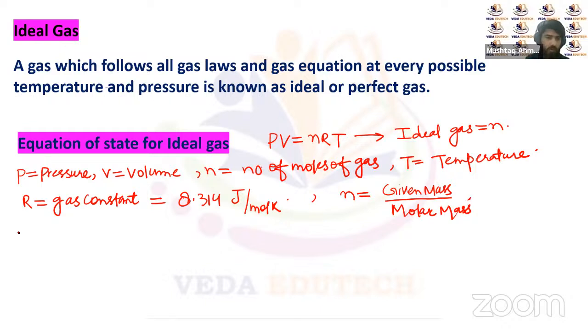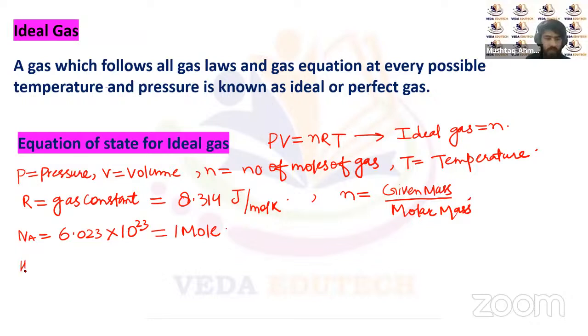The Avogadro number is denoted by Na, which is 6.023 into 10 to the power 23. If this number of atoms or molecules of a given gas are present, then we say it is equal to 1 mole. So the mass of these many molecules or atoms of a given gas is called the molar mass.